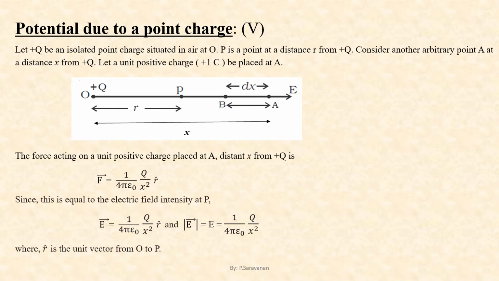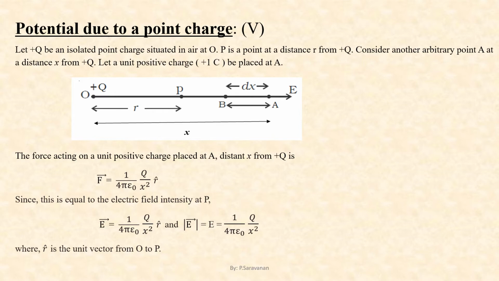That is, F vector is equal to 1 by 4 pi epsilon naught into capital Q into 1 by x square into r cap. Since this is the force experienced by a unit positive charge, this is also equal to the electric field intensity at P. Therefore, F vector also can be called as E vector, which is equal to 1 by 4 pi epsilon naught into Q by x square into r cap.